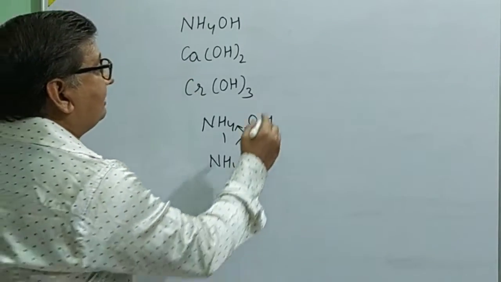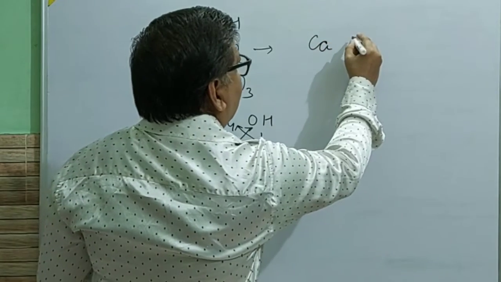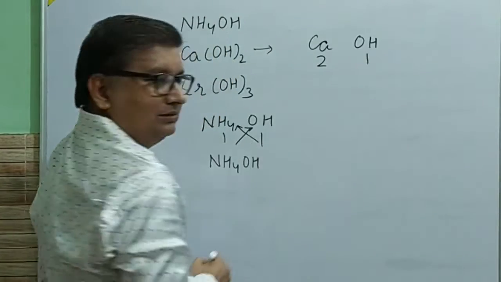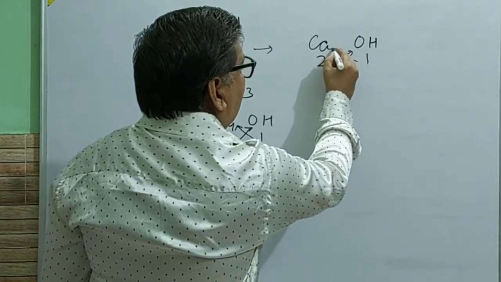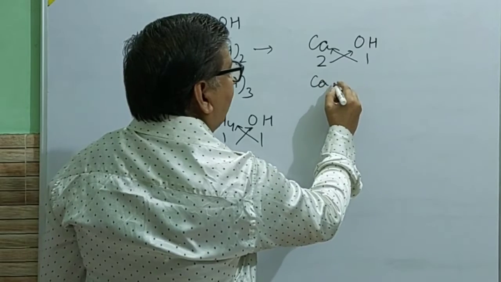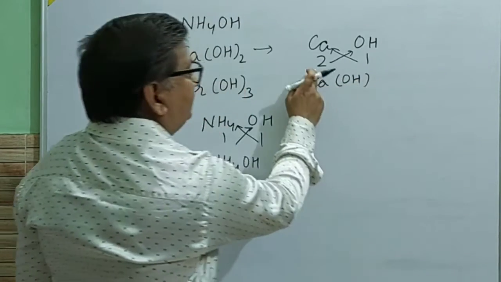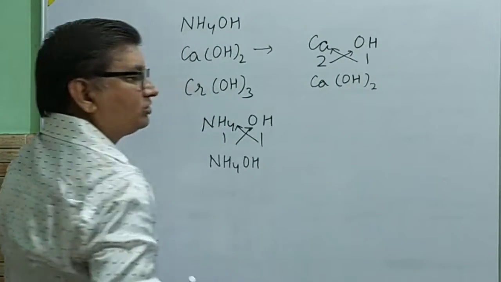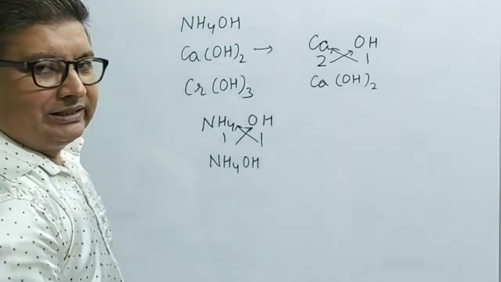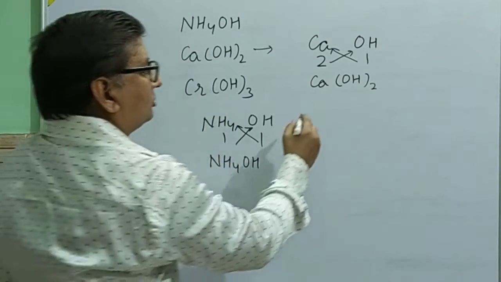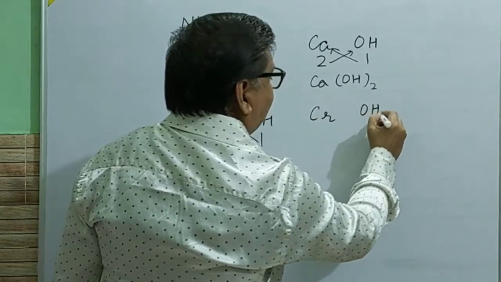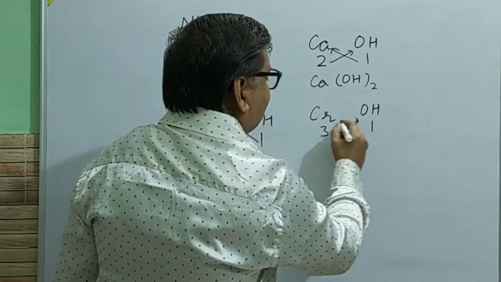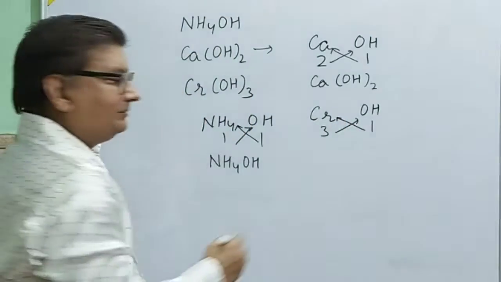Now if I talk about calcium hydroxide, you can see calcium and hydroxide. The valency of calcium is 2, but the valency of hydroxide is 1. Again we will simply exchange it. After exchanging it, what do we get? Because this 2 is for hydroxyl, which is a complete unit, this 2 will go outside the bracket. So this way we can write down calcium hydroxide. Now if I talk about chromium hydroxide, chromium and hydroxide, the valency of chromium is 3 and the valency of hydroxide is 1. Again we will exchange it, and now you can see when we exchange it, then what do we get?